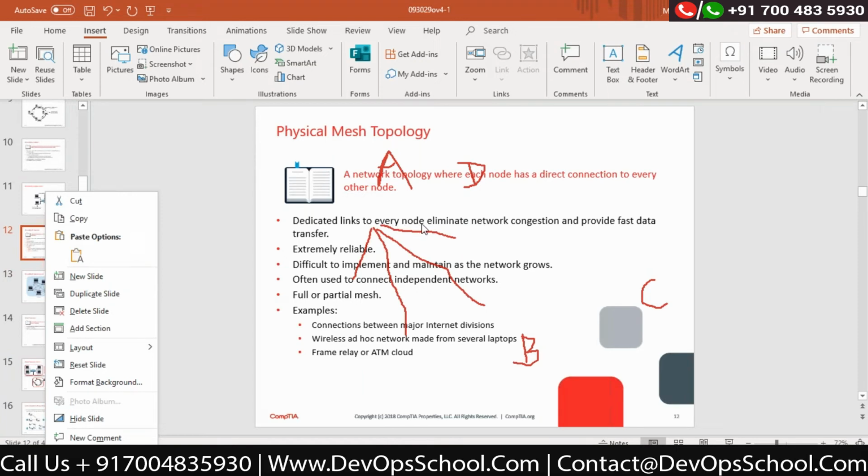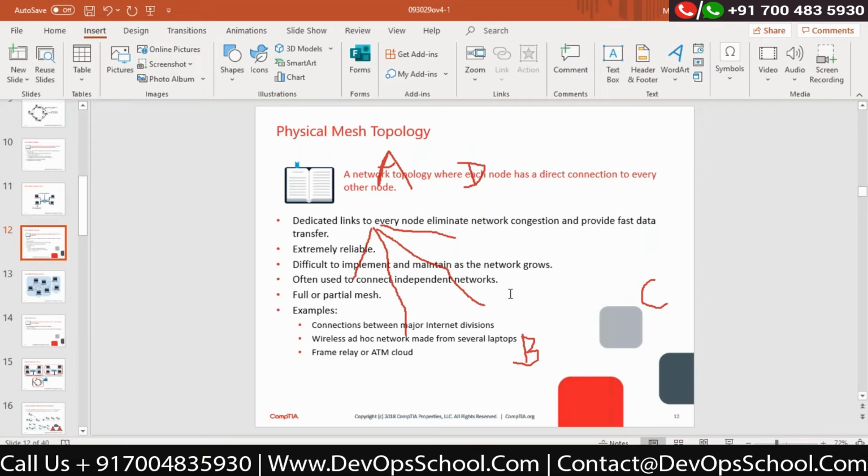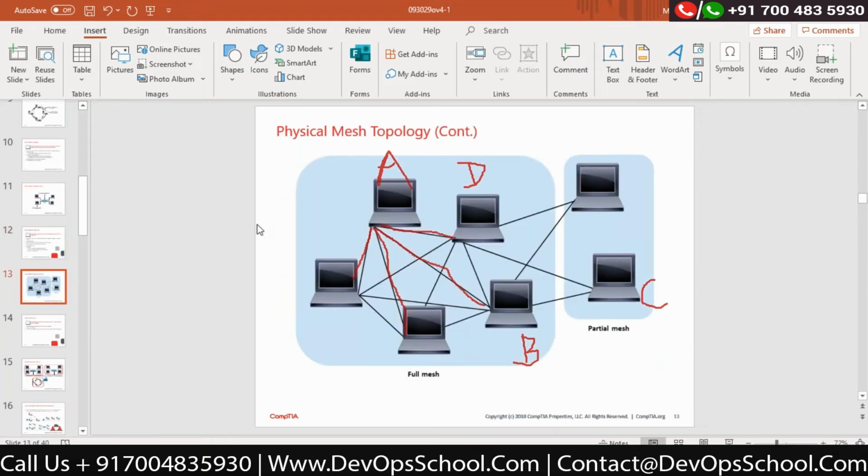dedicated links to every node eliminate the network congestion and provide a faster data transfer. Yes, absolutely. Because my computers are connected with a dedicated connection for every computer. Correct? So definitely my data transfer would be very fast in that case. I agree. No problem with that. Extremely reliable. 100%. It is very reliable because you have a dedicated connection for every single computer in your network from this particular computer. Correct?